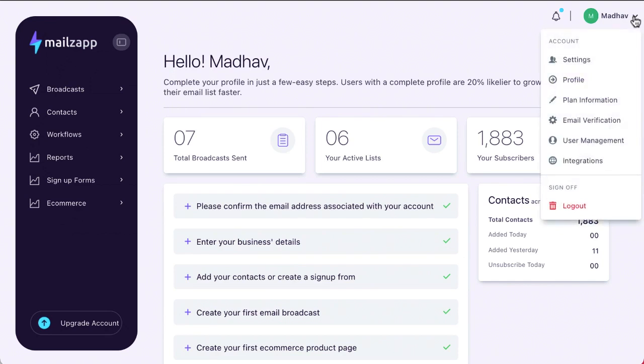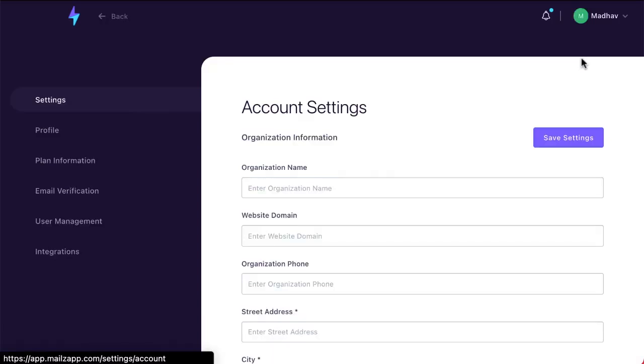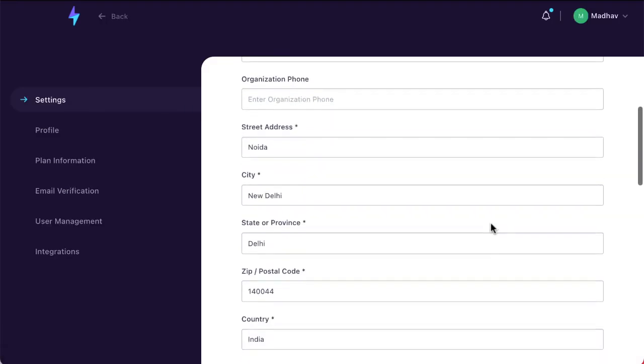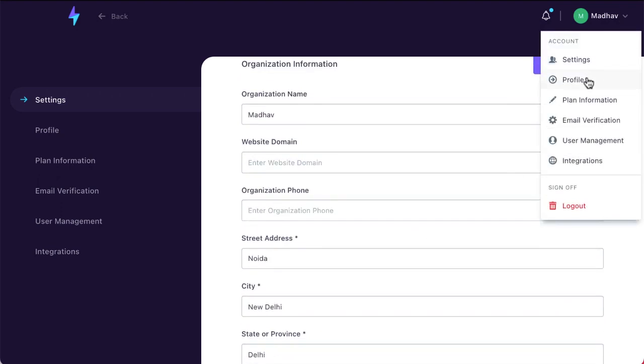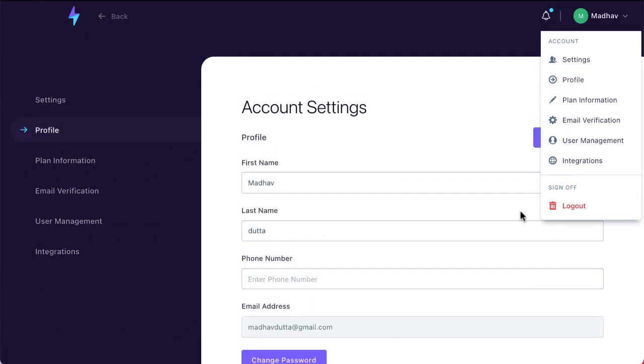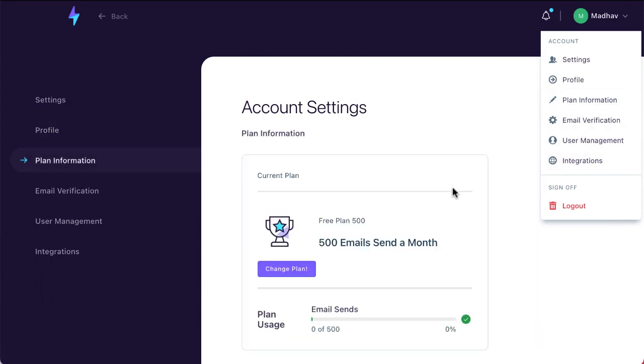Before that, you can set all your settings. For example, in the settings section, let's just take a look at this one after the other. I don't think we need to go through everything over here, but very briefly, here you can enter your organization's name, your address, and all that. The physical address ultimately ends up getting used, which is important for email autoresponders, so we are adhering to the law. Here's the profile information. Then there is whatever plan.